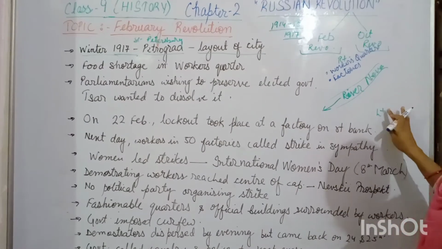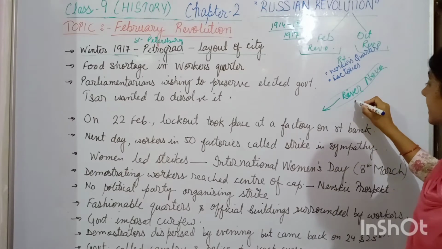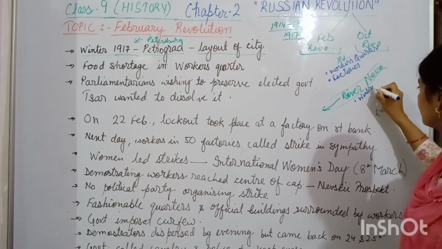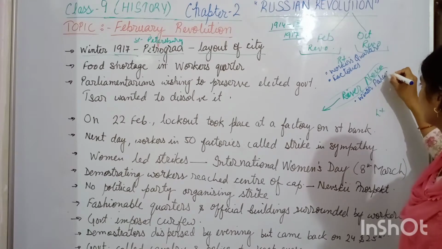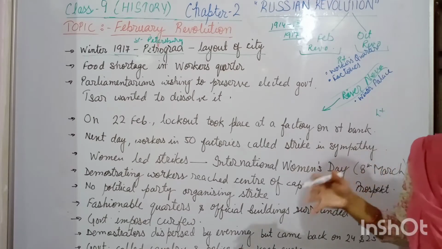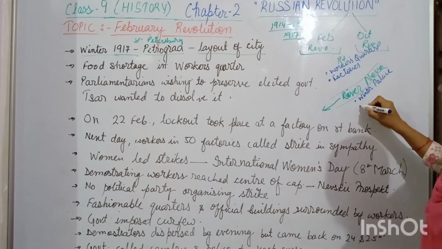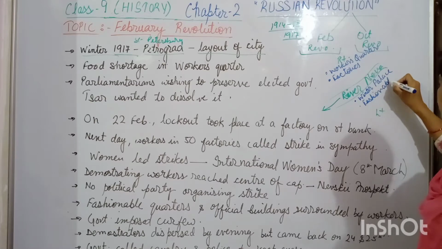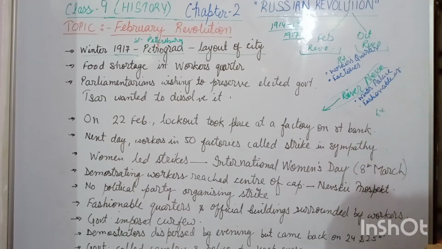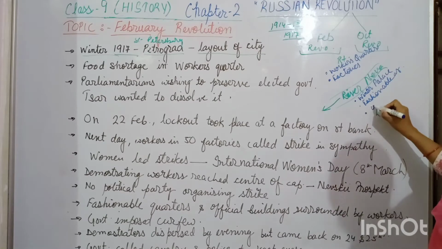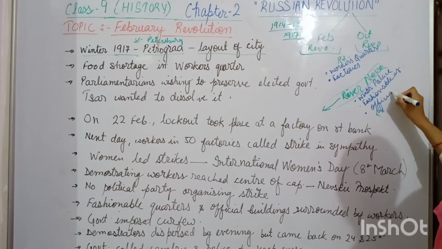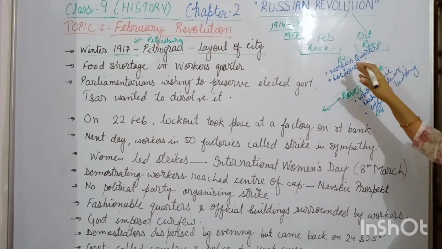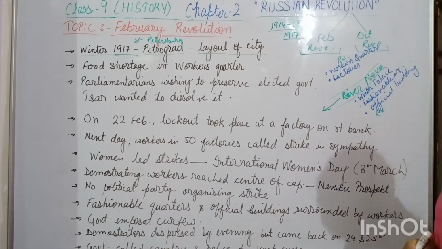While on the left bank of River Neva, there was the king's palace known as the Winter Palace, where the king lived, as well as fashionable buildings. It was the fashionable area of the city where the nobles also lived, and it also consisted of the official buildings. So this is the layout of the city.